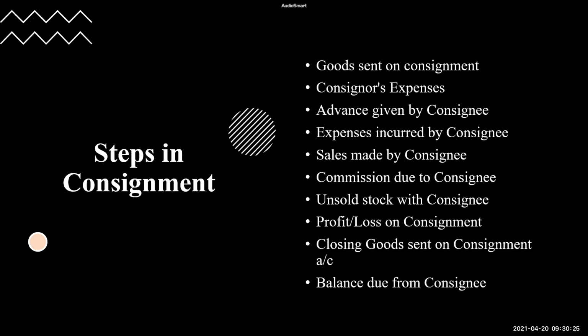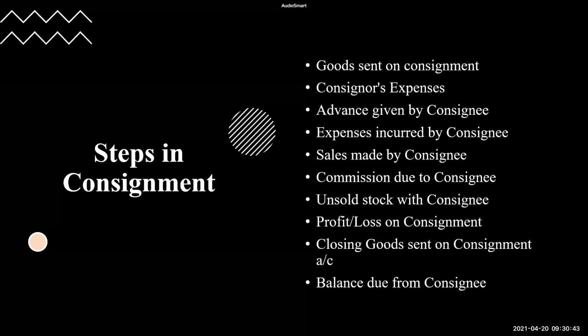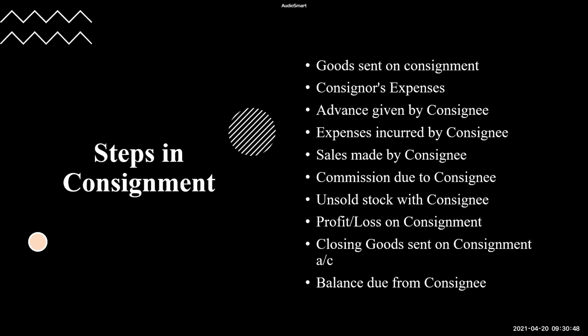Right? So remember these 10 steps in order. First one is goods sent on consignment, then consignor's expenses. Step number 3 is advance by consignee. Step number 4, expenses incurred by consignee. After expenses, consignee will make the sales. Once sales are done, we can calculate his commission. After the commission part is done, we will value the unsold stock and then calculate the profit or loss on consignment. After that, we will close the goods sent on consignment account and finally calculate the balance due from consignee.